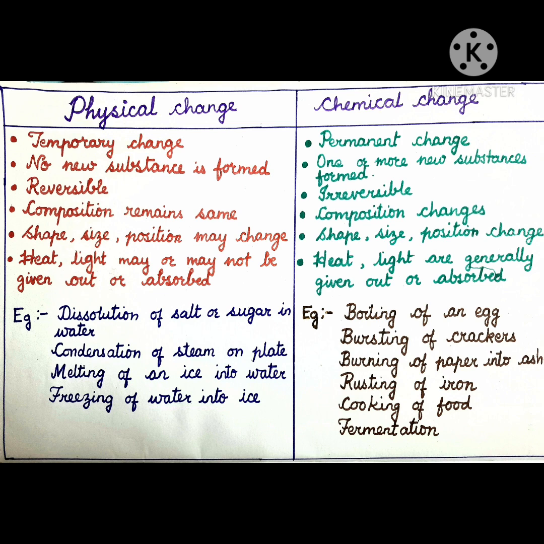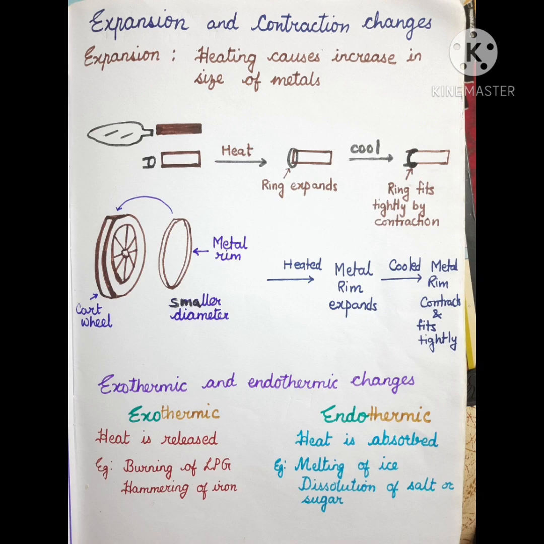Okay. Then the next example is condensation of steam on a plate. Means it gets condensed and forms water droplets on the plate. Melting of ice into water. When ice gets melted, it forms water, but it doesn't get converted into some new substance. Does it get converted into mango juice? No. It remains as water only. Similarly, freezing of water into ice. Does it get converted into ice cream? No. It remains as ice of water only.